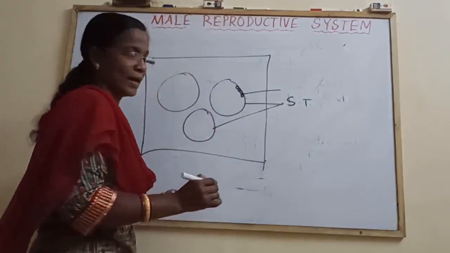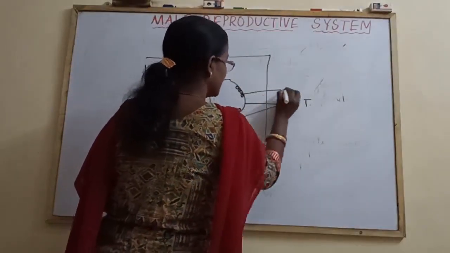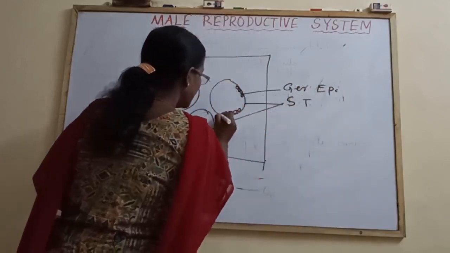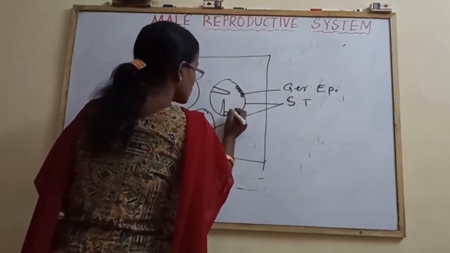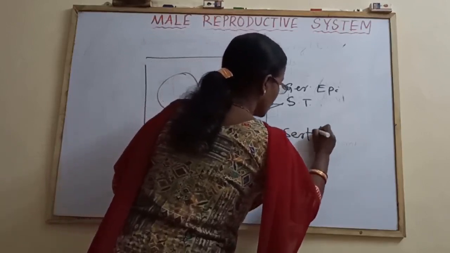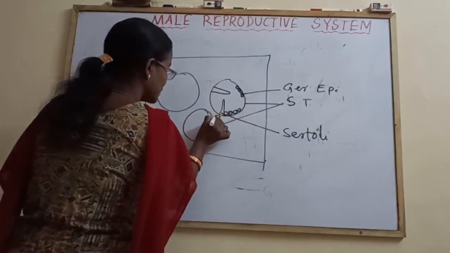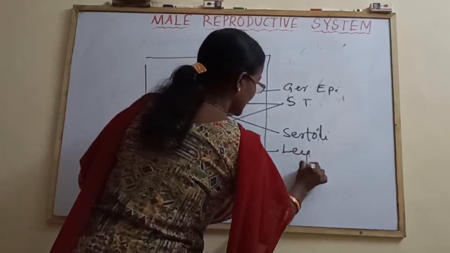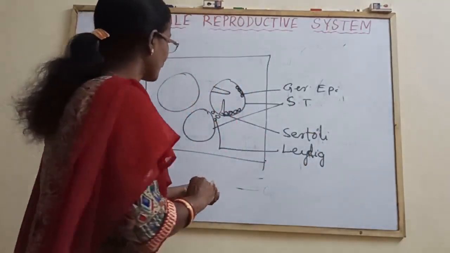Shortly I am writing due to lack of time. These cells are known as the germinal epithelium. In between these there are some elongated cells. Those elongated cells are the Sertoli cells, or sustentacular cells. In between these there are some interstitial cells. Those are the Leydig cells, capable of secreting the male sex hormone, the testosterone.